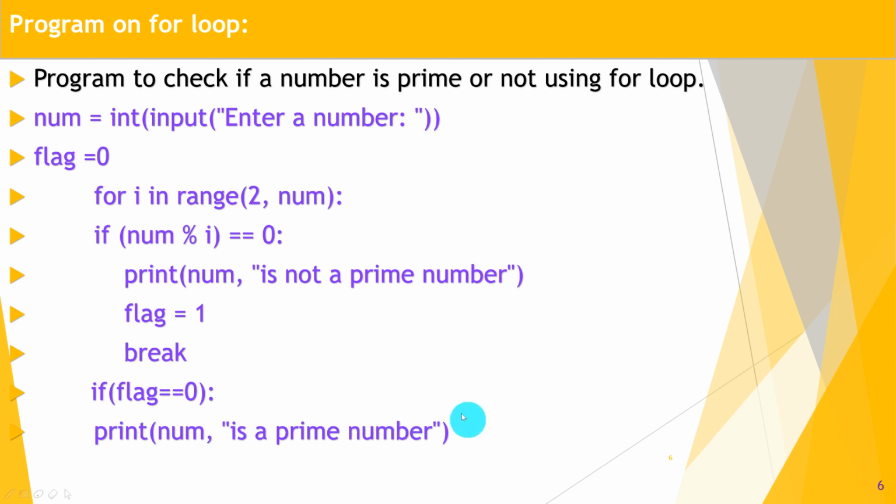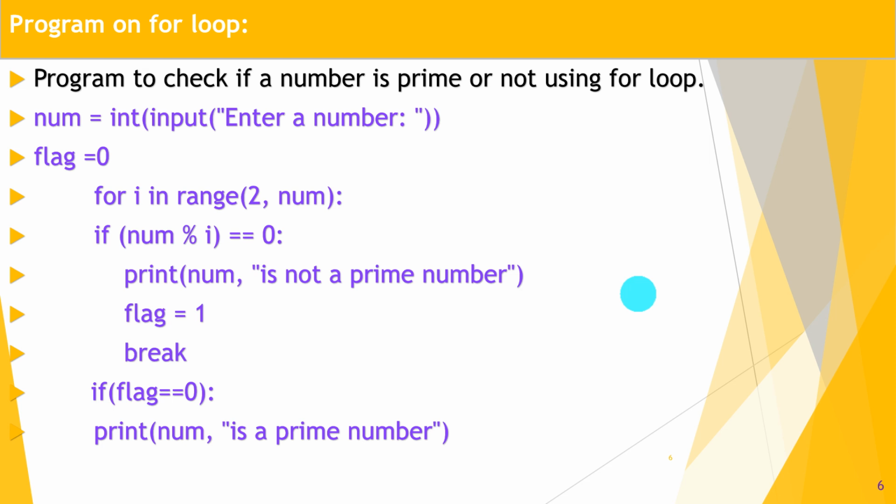Here one thing: we understand that a number is not prime earlier than we understand that it is prime. If the number is 7, we do not know whether it is prime until we have divided 7 by 2 to 6.